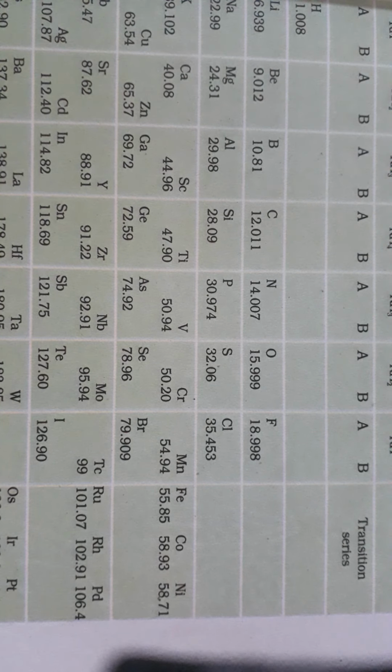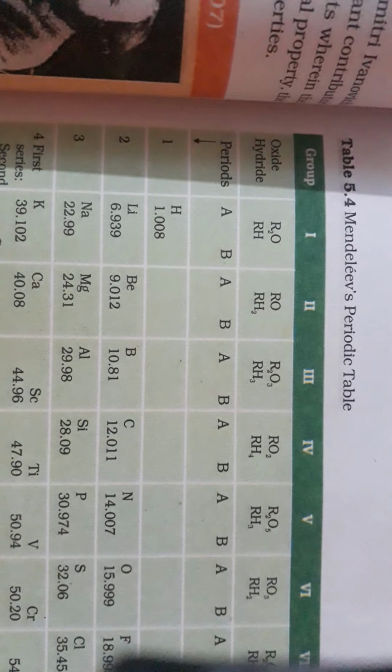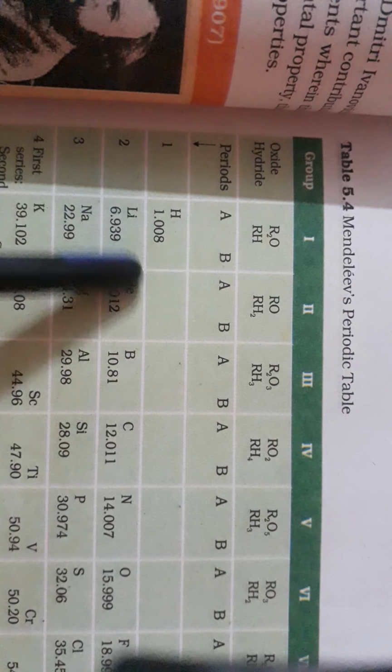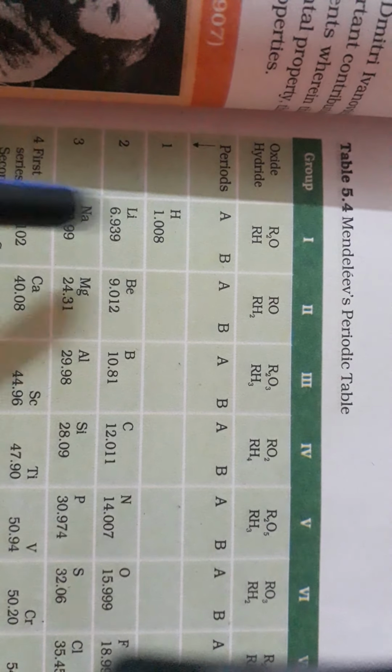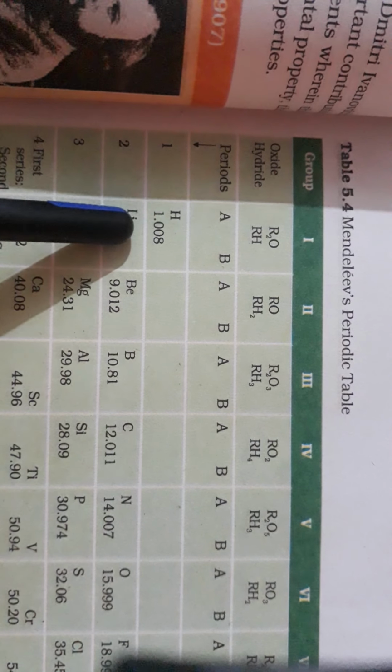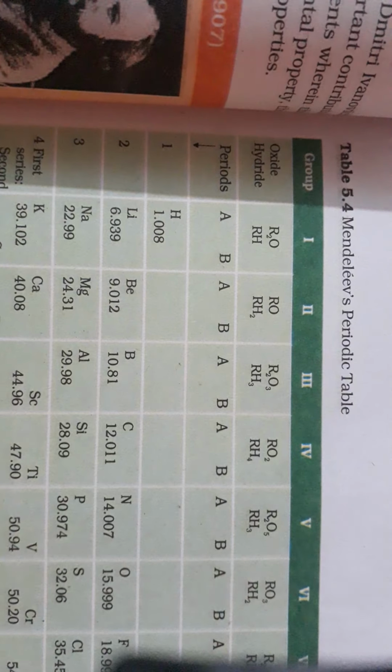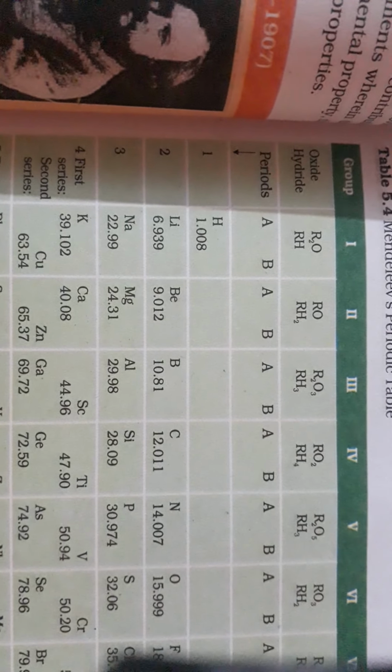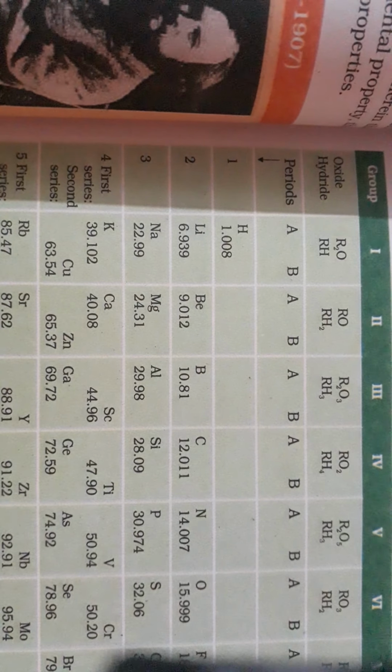So what are the limitations of Mendeleev's periodic table? Again, I explain. First, a limitation is related to the position of hydrogen. Hydrogen shows some properties of alkali metals and some properties of halogens, so he couldn't give a fixed position to hydrogen. Second, the limitation is related to isotopes.